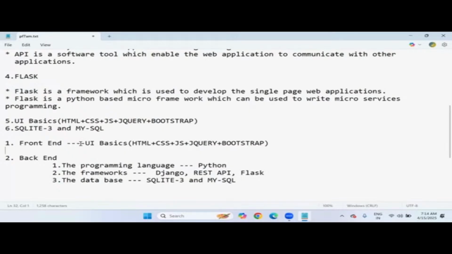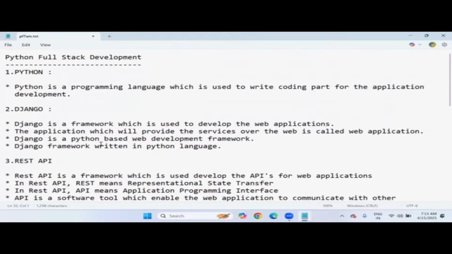So once we begin Django, at that time we will also include front-end UI technologies, and SQL-related topics will also be there in full stack development. This is what I explained in the last demo lecture yesterday. I hope you got clarity, even the new joinees today. From here onwards, my focus is on Python only.